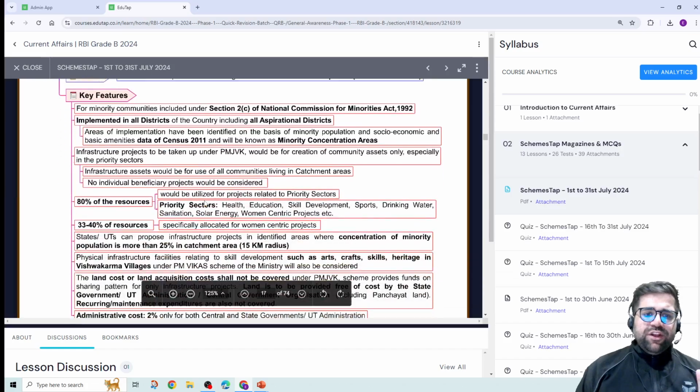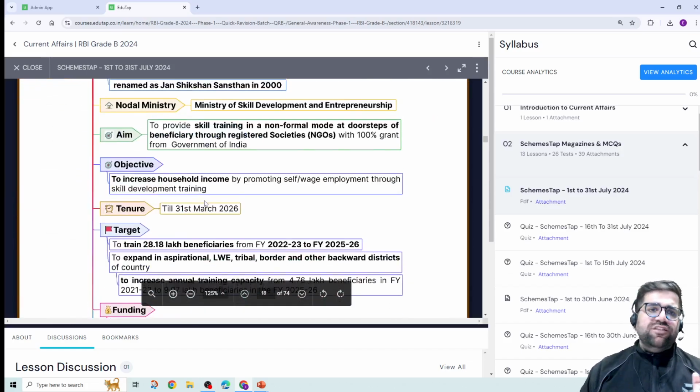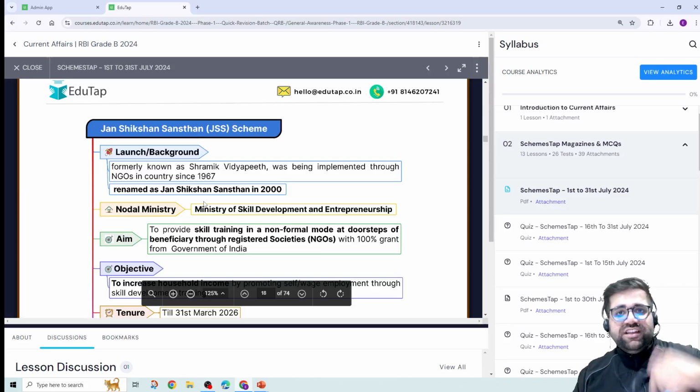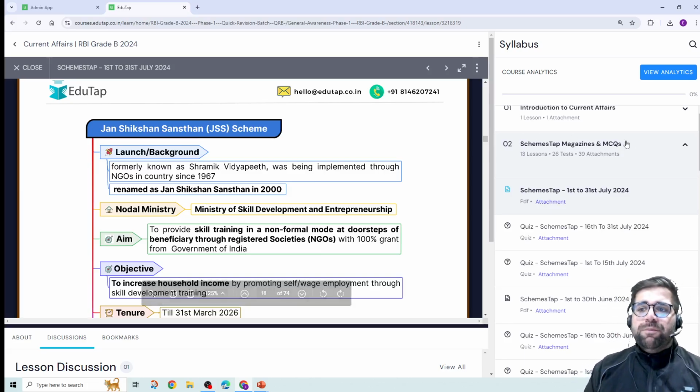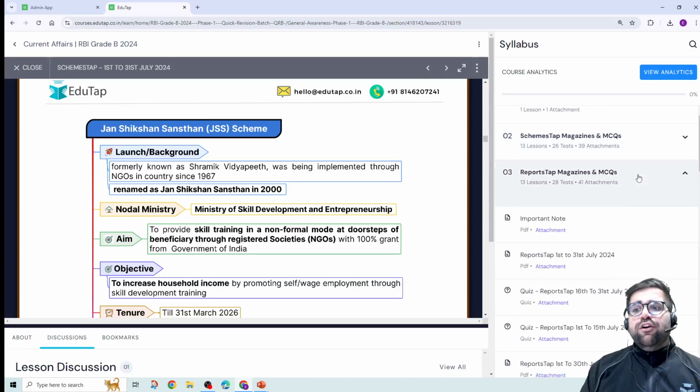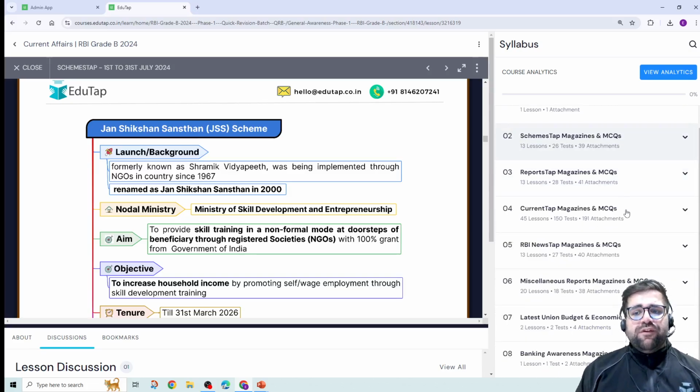Like this, we are providing you multiple schemes in the best manner possible. With a mind map, you remember things a little faster. So that gives you a competitive advantage. With the schemes tab, we are also providing you the reports tab. We are also providing you the currents tab.